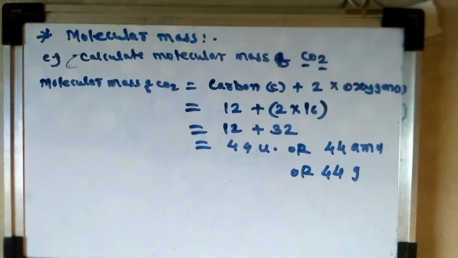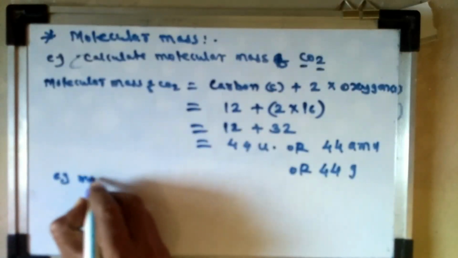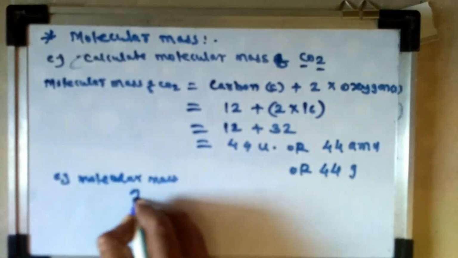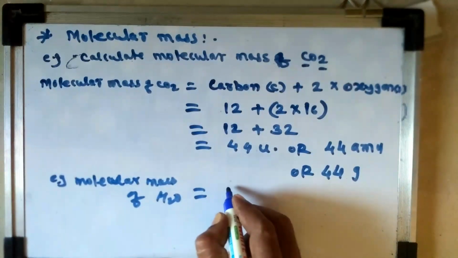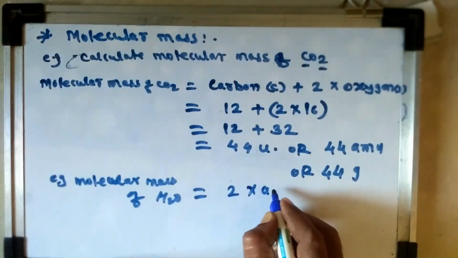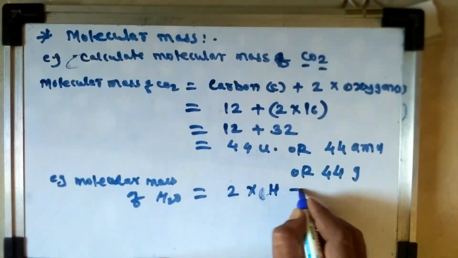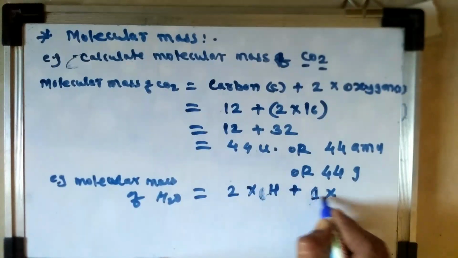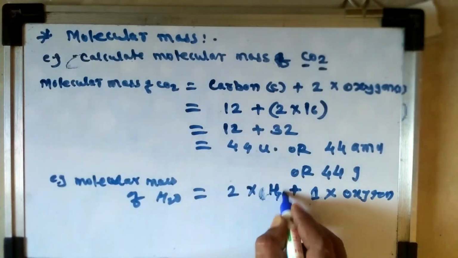For example, we can calculate the molecular mass of the water molecule, H2O. The molecular mass of H2O is equal to how many elements are present in H2O? There are 2 hydrogen atoms, so 2 into the average atomic mass of hydrogen, plus only 1 oxygen is present, so 1 into oxygen.